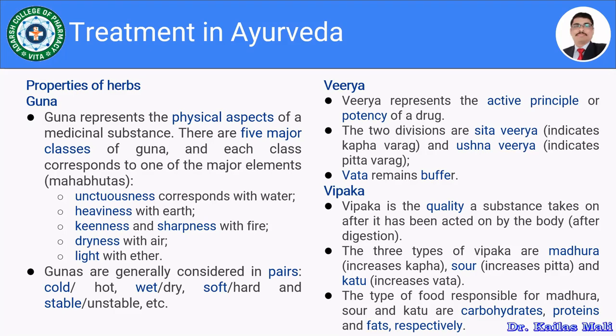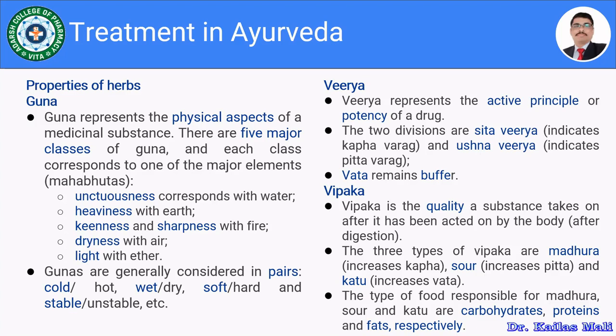The next property is the virya. So virya represents the active principle or the potency of the drug. There are a total of three divisions, but in the case of virya, we are considering only two. The first one is sita virya, which indicates the kapha varga, and ushna virya indicates the pitta varga, and the last one, vata, remains neutral.